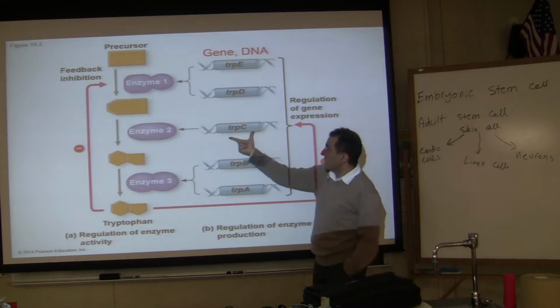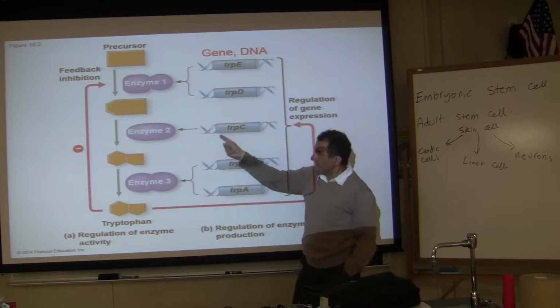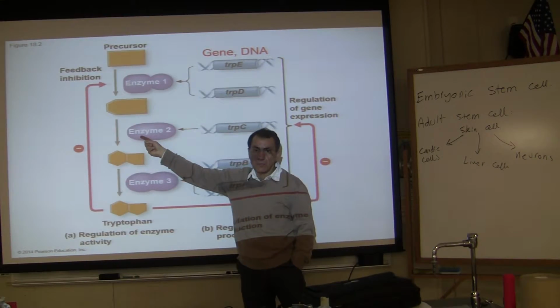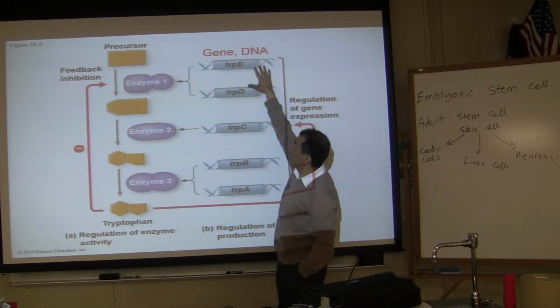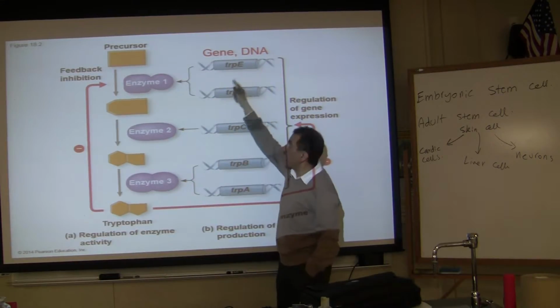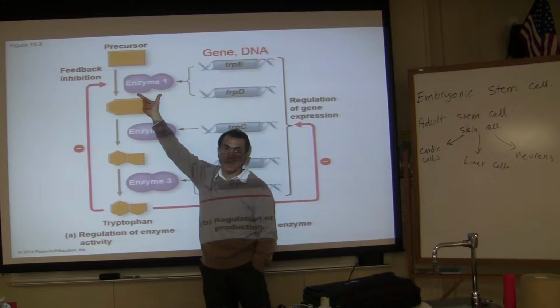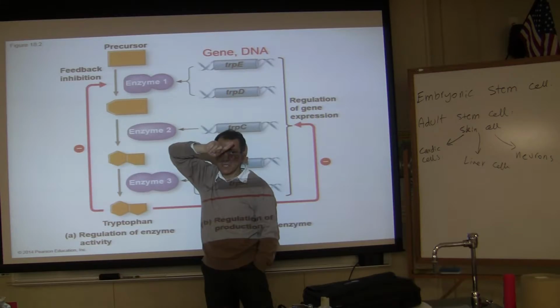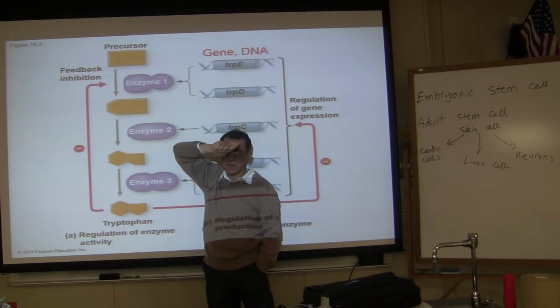And then this gene makes up enzyme number 2. And 2 of these genes make up enzyme number 1. I hope I'm making some sense. So 1 enzyme does not mean it is made by 1 gene.